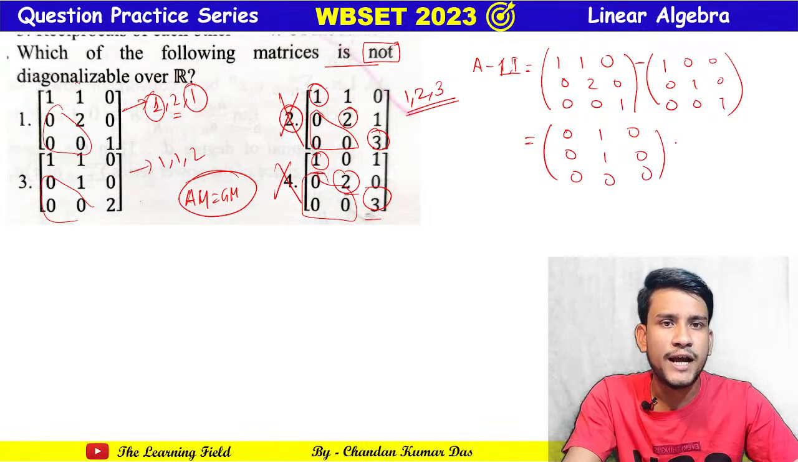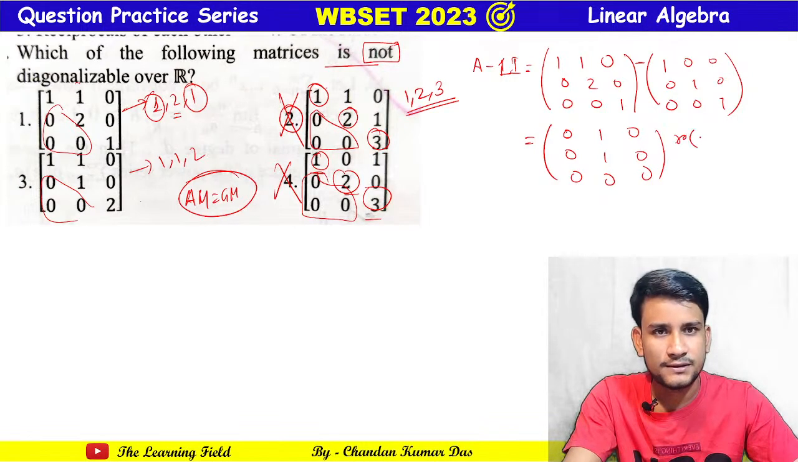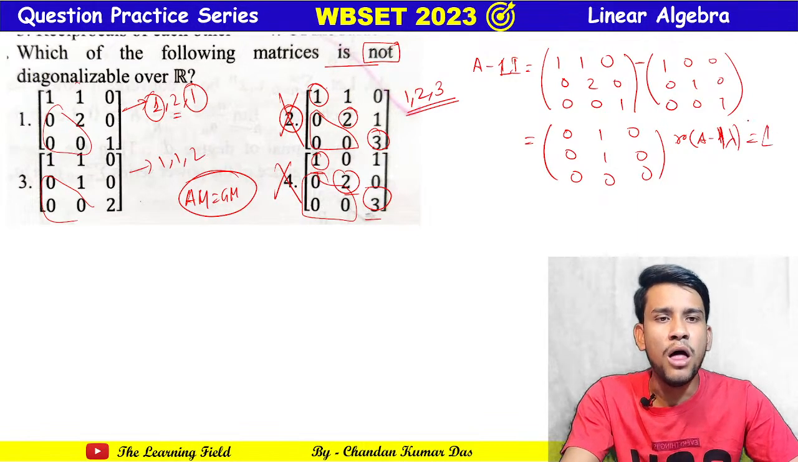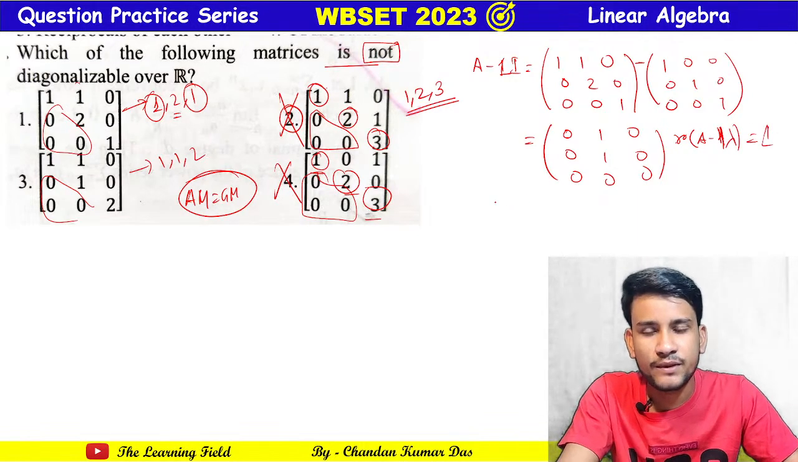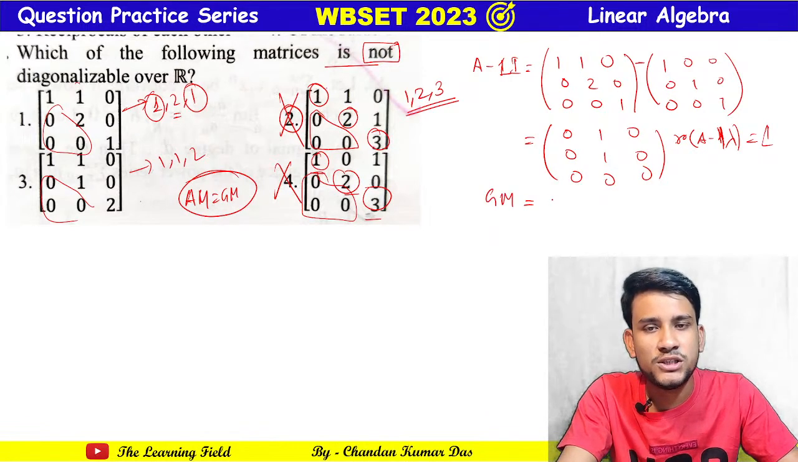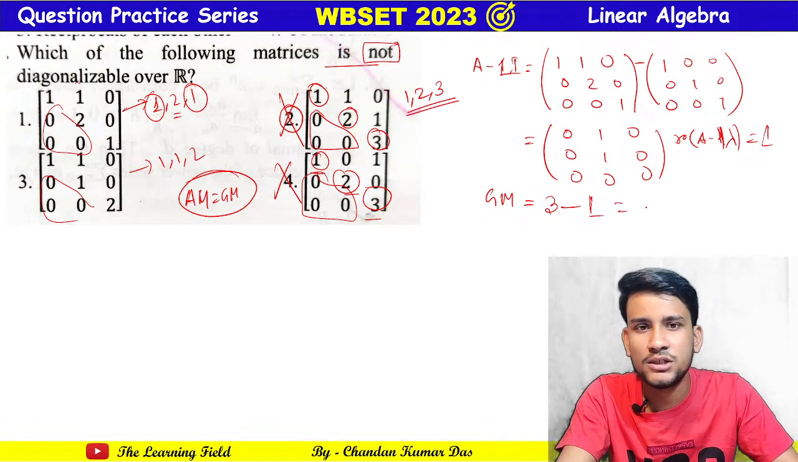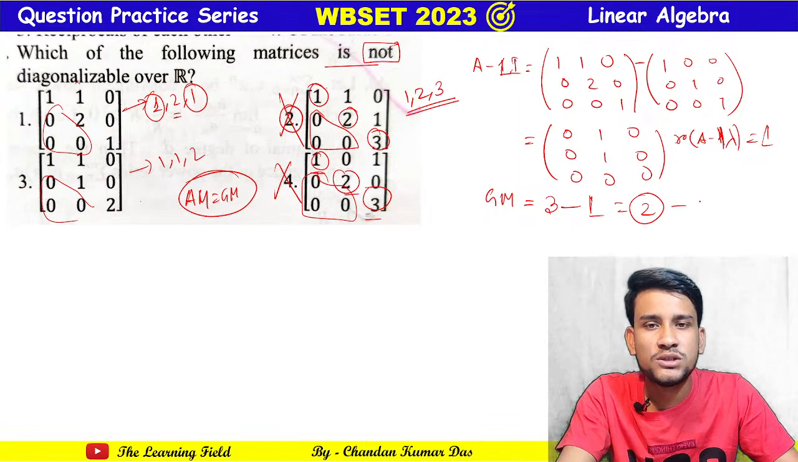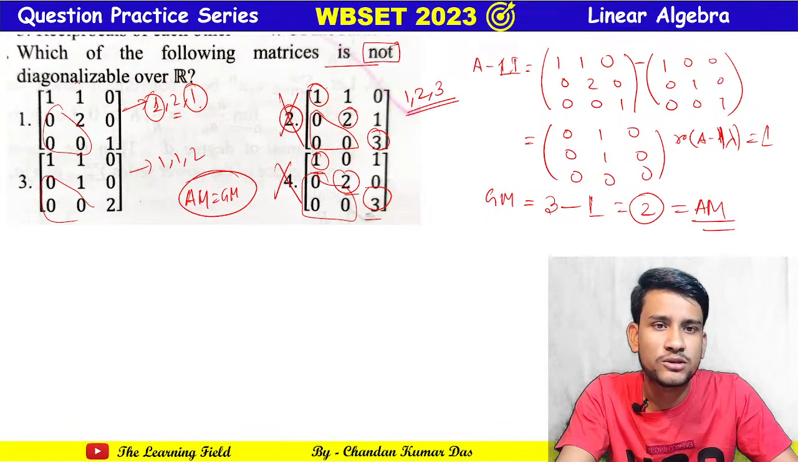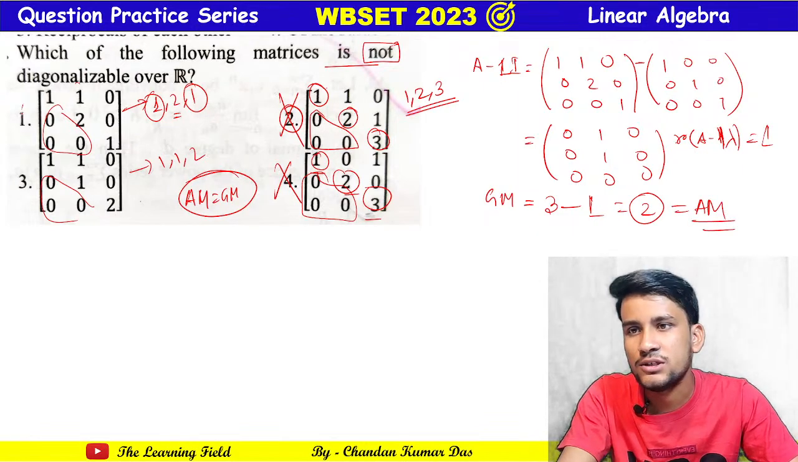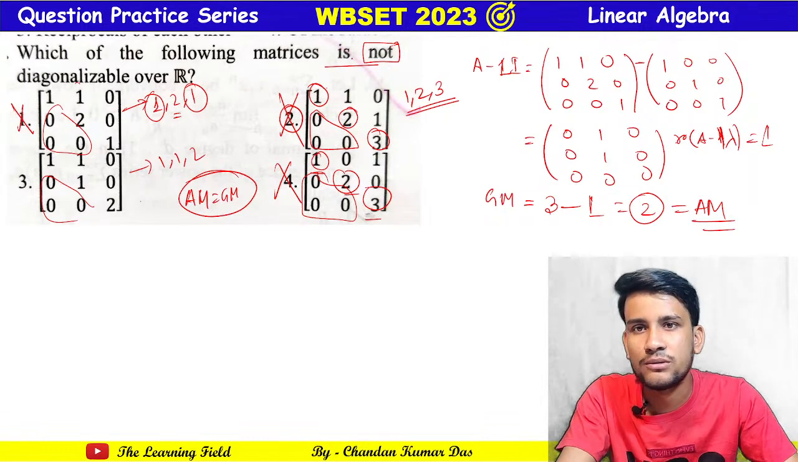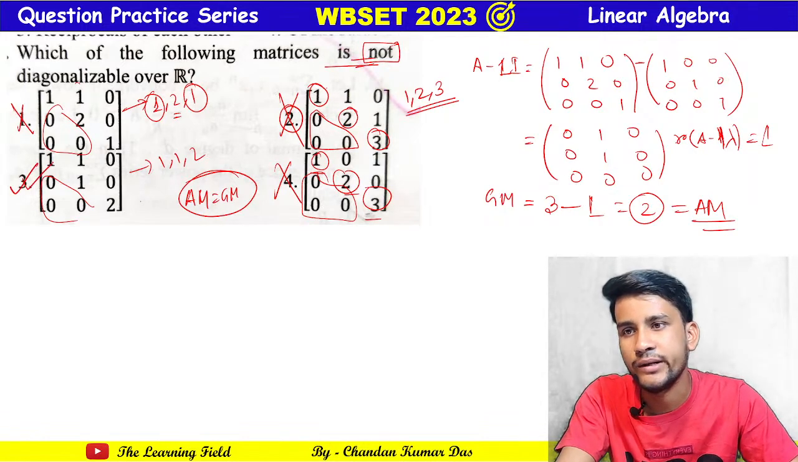So see, the rank of A minus 1I is equal to 1. Therefore the nullity, that is the geometric multiplicity, equals 3 minus the rank, which is 1, so this is 2. So this is the GM, and AM is also 2, so that means this is diagonalizable. So this option is not correct. Therefore, which one of the following is not diagonalizable? Only one option, option C.